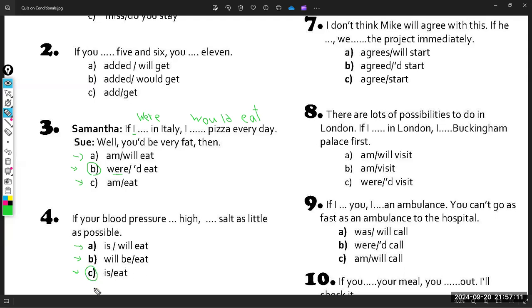So notice, guys, because I'm talking about a fact, I have to use the zero conditional, which is simple present in the if clause and simple present in the main clause. So if your blood pressure is high, I have to say eat salt as little as possible. Exactly. So I have to use the zero conditional.